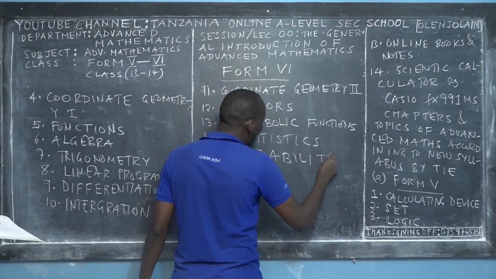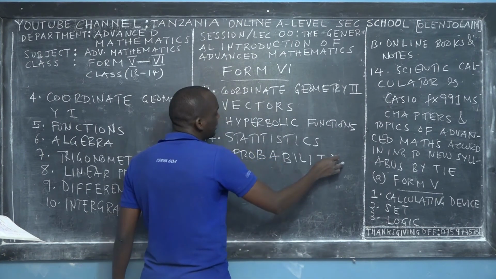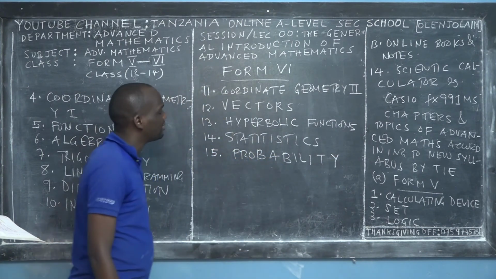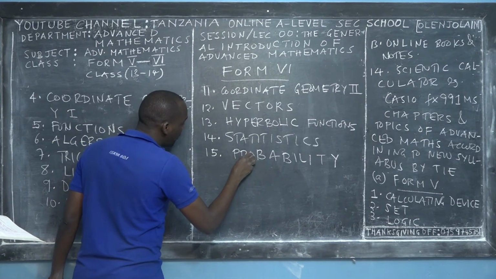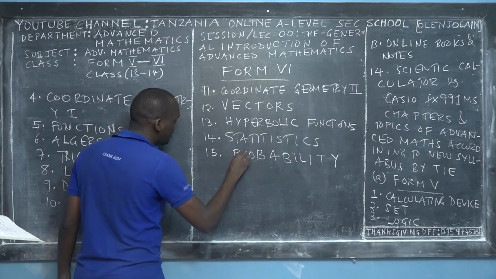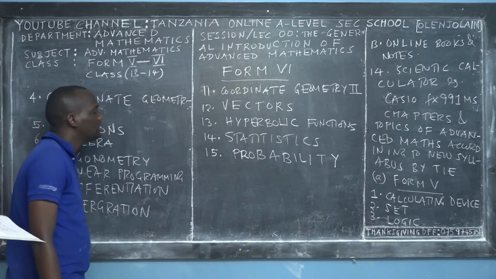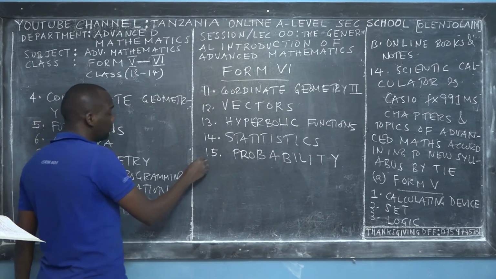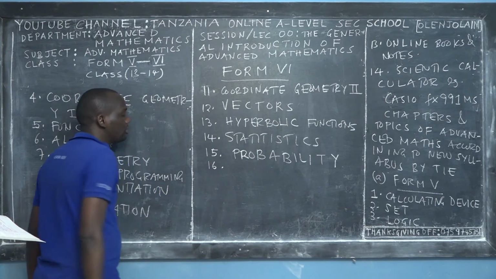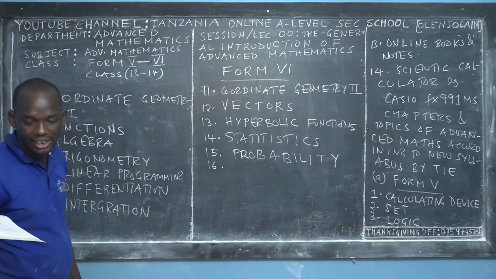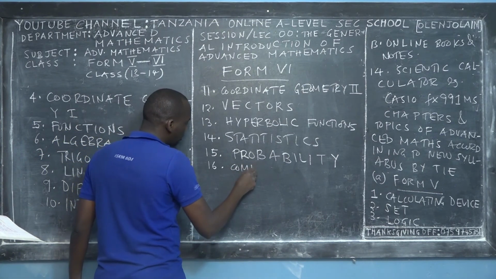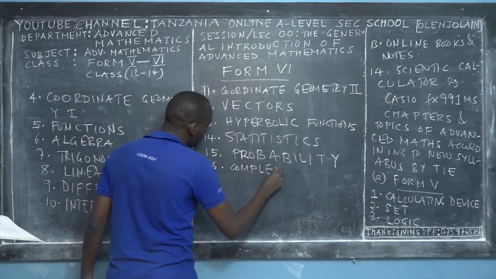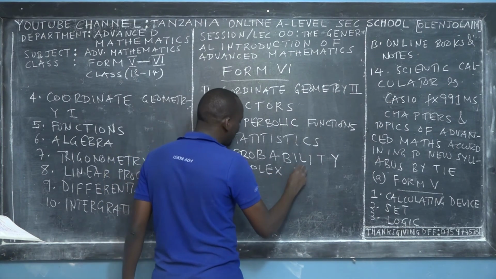I will teach you one of the difficult topics according to many students, or according to my research: probability is one of the hardest topics for many students. But I'll try my level best, by the grace of God, to simplify it and make it beautiful so you can enjoy learning. Then the next topic will be complex numbers. That will be the 16th topic, but the 6th topic for Form 6.